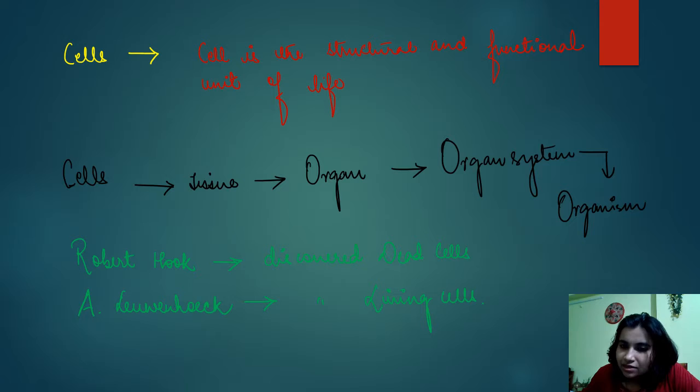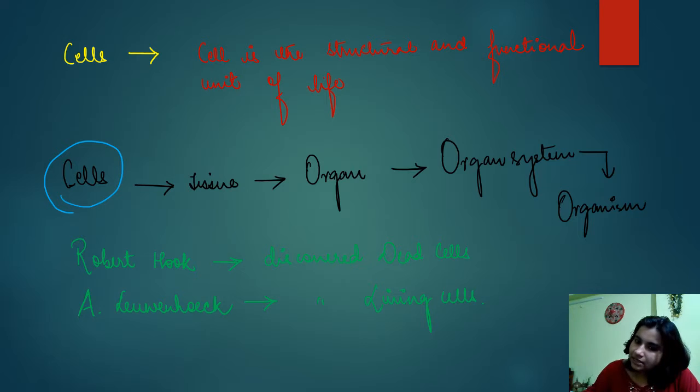Okay, so let's start with cell biology. First, I'll be dealing with the basics of the cell, then we will go into detail. If we discuss the cell, everyone knows the cell is the structural and functional unit of life. That means the cell forms the structure and it is the functional part of life. We all know that groups of cells basically form the structural and functional unit of life.